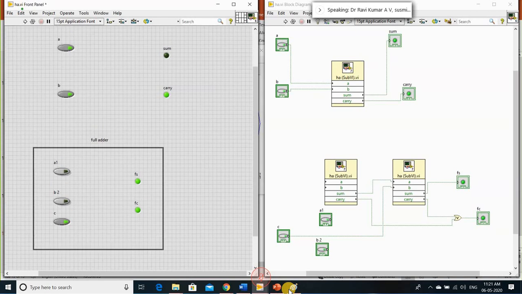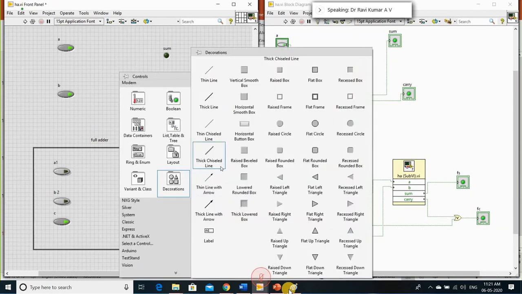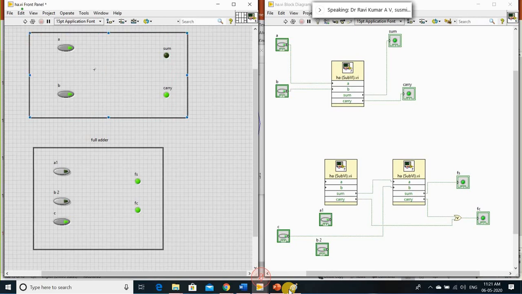This is your half adder. So now I'm connecting this separately.